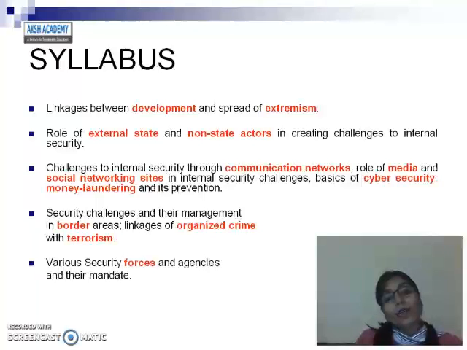The other is the role of external state and non-state actors in creating challenges to internal security, where external state and non-state actors are the keywords. The third is challenges to internal security through communication networks, role of media and social networking sites in internal security challenges, basics of cyber security, money laundering and its prevention.